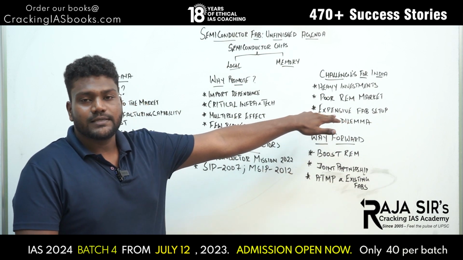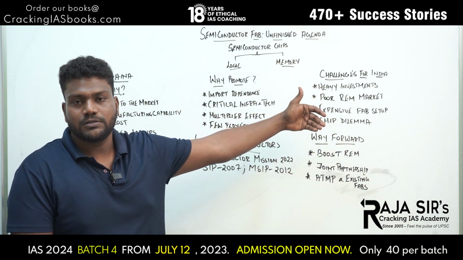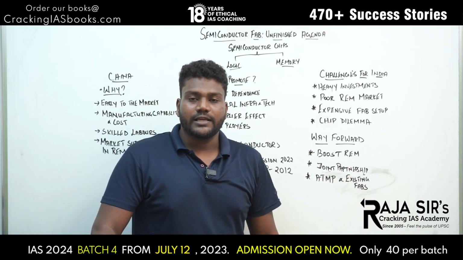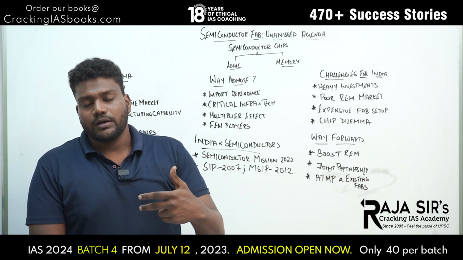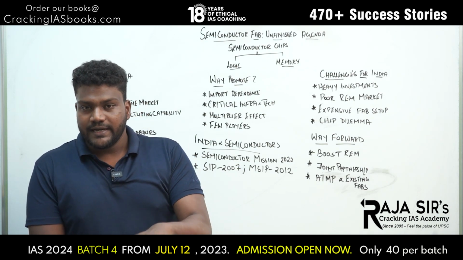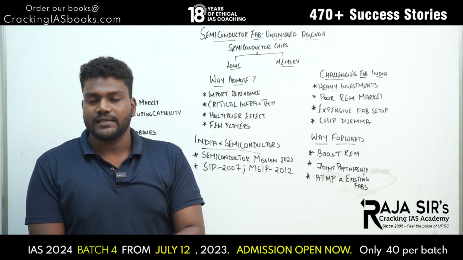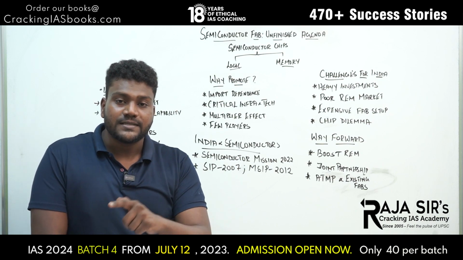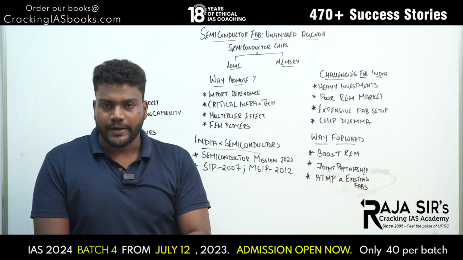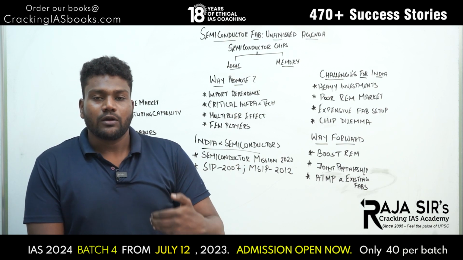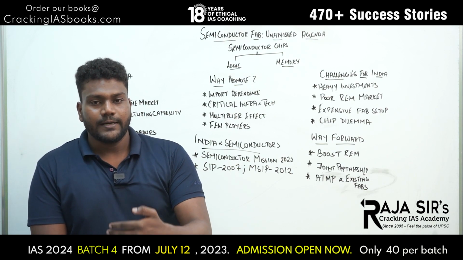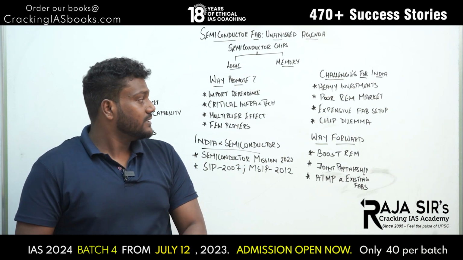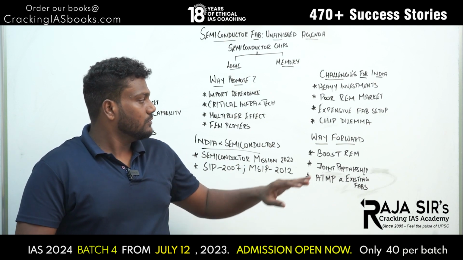Expensive fab setups. We have already seen there are high investments with respect to R&D, and setting up a fabrication unit is also very expensive. It requires a lot of land. It is technology intensive, right? And there is a lot of possibility that these technologies can go obsolete within a short period of time. So all these require constant upgradation of technology and constant technology updates. Thus this semiconductor industry is expensive to set up. So that is the third challenge.